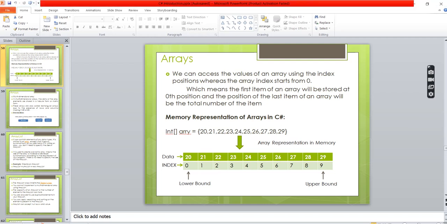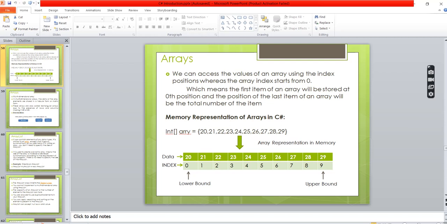So if you mention the size of an array is 10, up to 10 values you can store easily without any issues. If you try to store values beyond that, if you store the 11th value, then it will throw an error. Because in an array we have to mention the size well in advance. So we can say that array size cannot be increased or created dynamically. We have to know it well in advance.